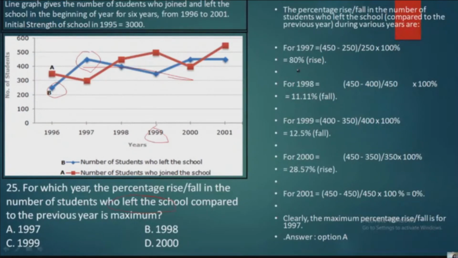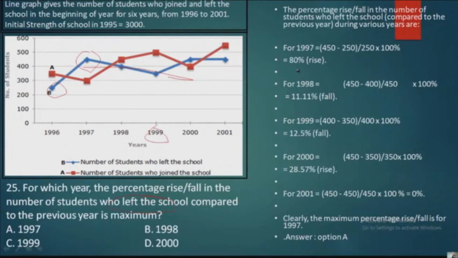Okay, so we shall check out one thing here. You cannot compare 1996 and 1995, right? It is difficult for you to compare 1996 and 1995 for percentage rise or fall, because you don't know that in year 1995, how many students left the school and how many students joined the school.